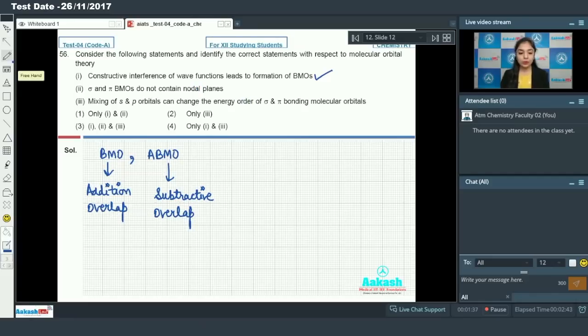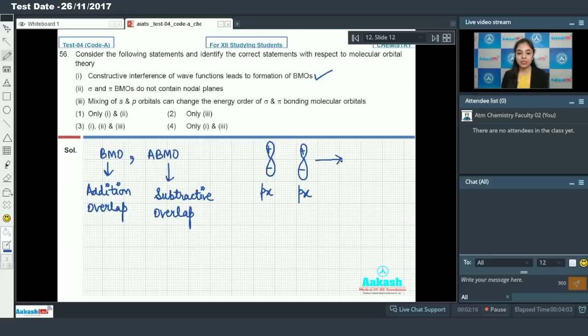So this is an absolutely incorrect statement, because if I draw the pi molecular orbital, which is formed by the lateral overlap of two p orbitals, we have here px and px.